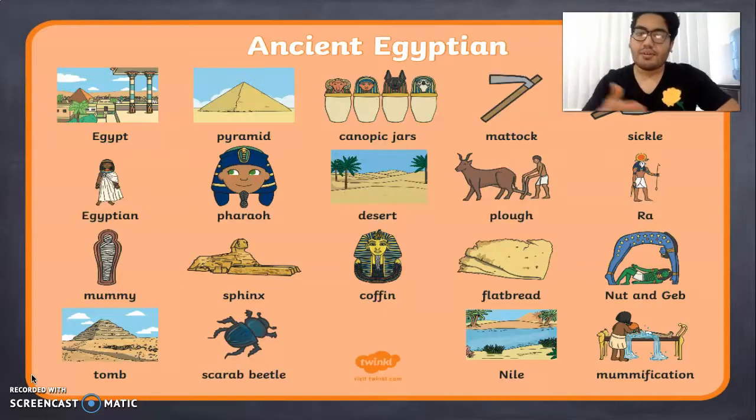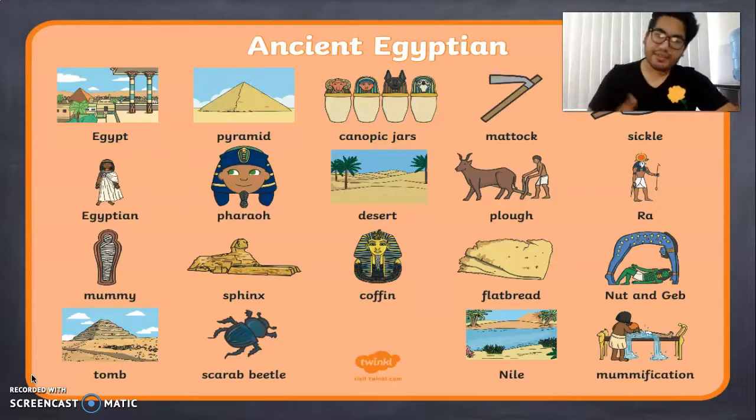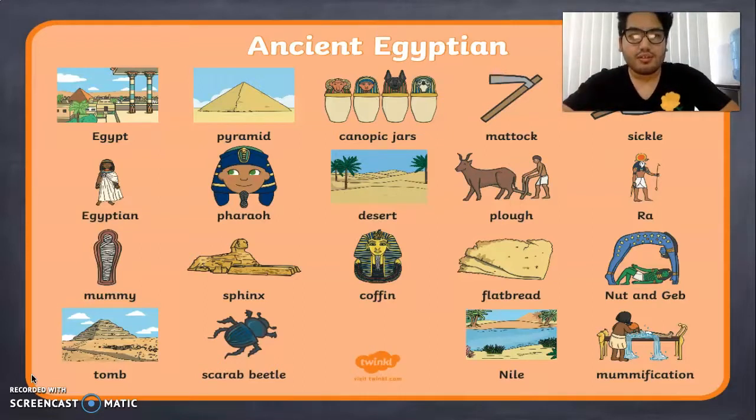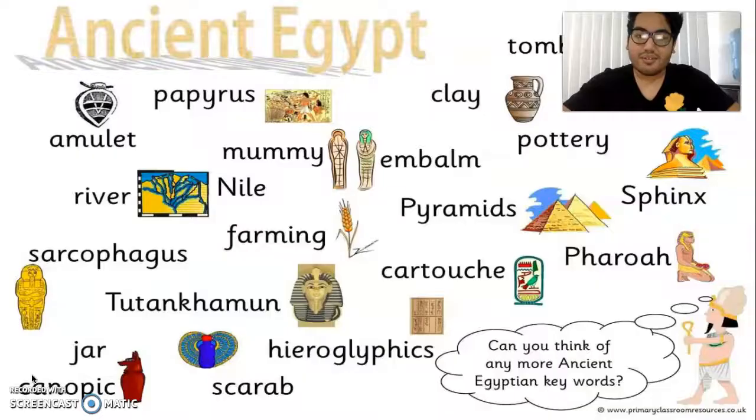We have Egypt, pyramids, pharaoh, sphinx, tomb, coffin, mummy, mummification, Nile, Ra, desert, and all that. We also have the hieroglyphics, the pharaoh, the pyramids, Tutankhamun, that was an old pharaoh, the amulet, and all that.